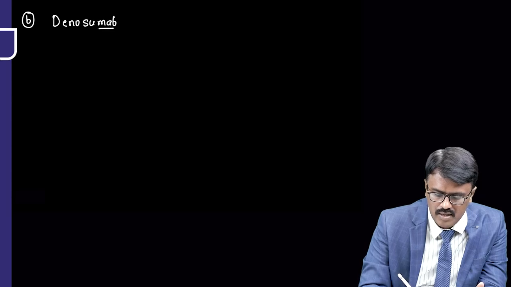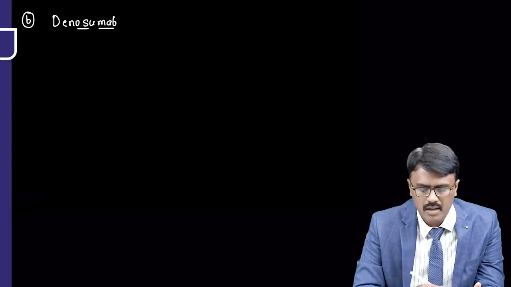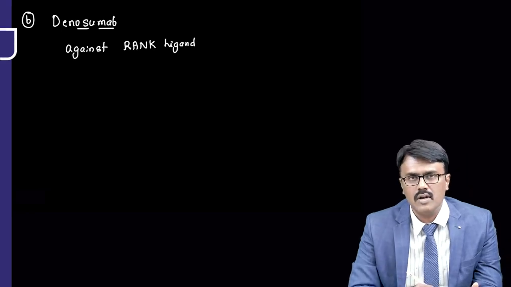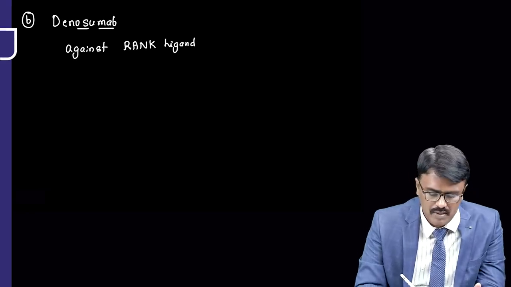Now you know that any drug ending with MAB is a monoclonal antibody, O for osteo. Now it's a MAB against what ligand? It's against the rank ligand. So it will not allow the rank ligand to bind and activate osteoclast. Now it's a mAb, obviously it's not given orally, remember that.